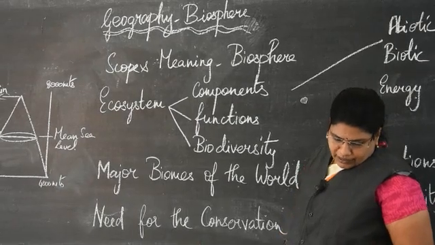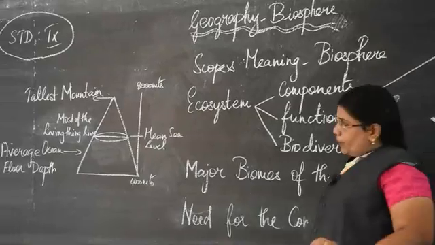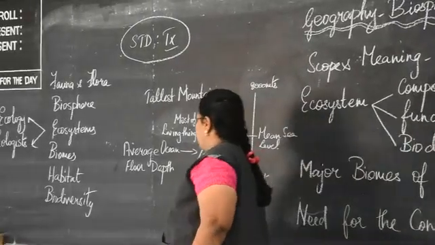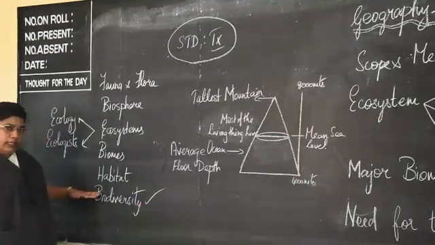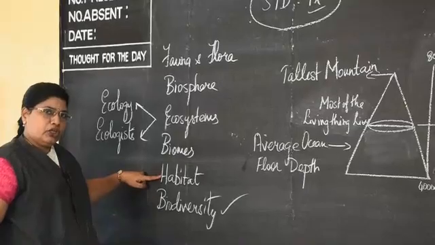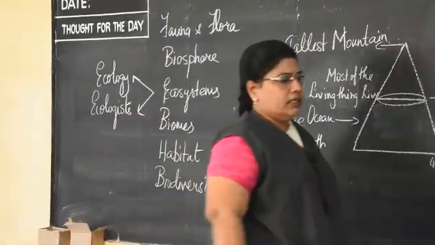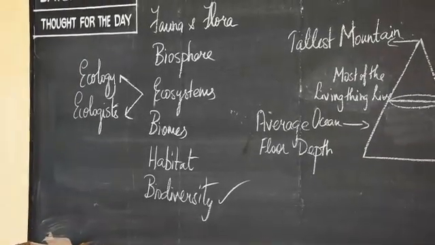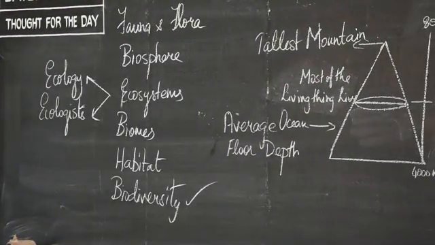A wide variety of plants and animals live together in a particular habitat, that is called as biodiversity. So all the plants and animals living in a particular habitat is called as biodiversity. So you should be clear about all these terms. What is an ecosystem, biomes, habitat and biodiversity.